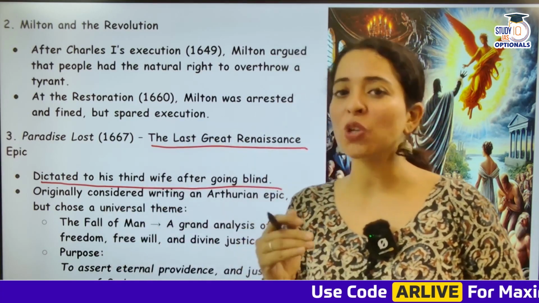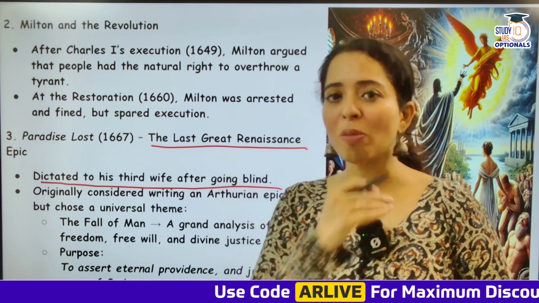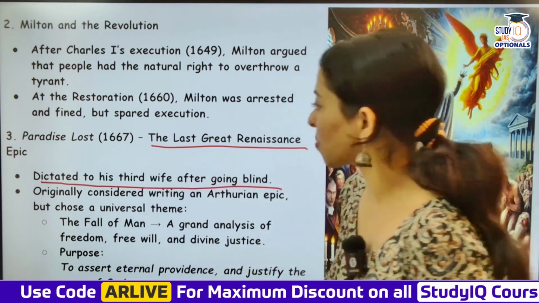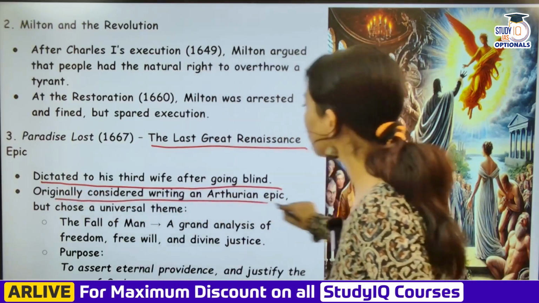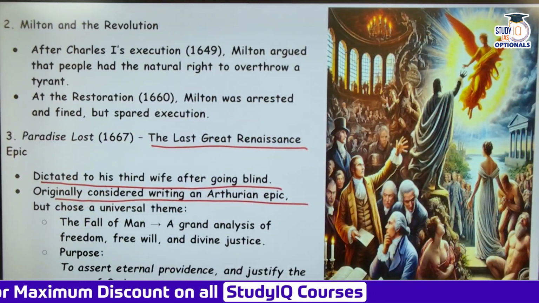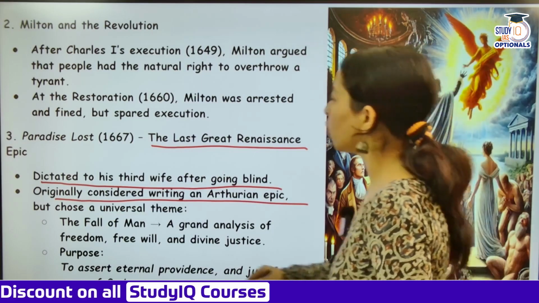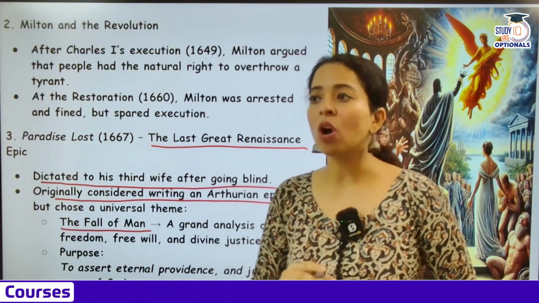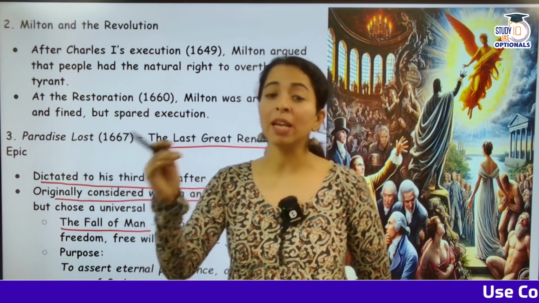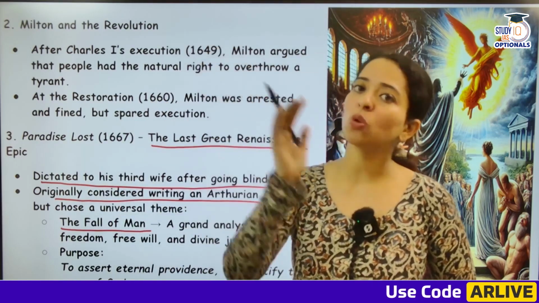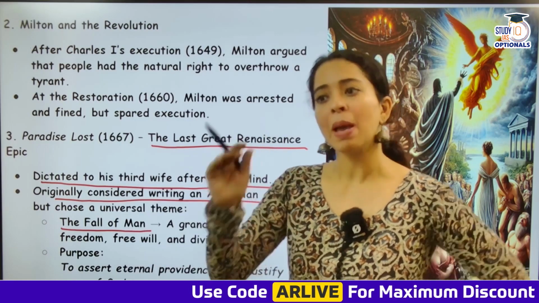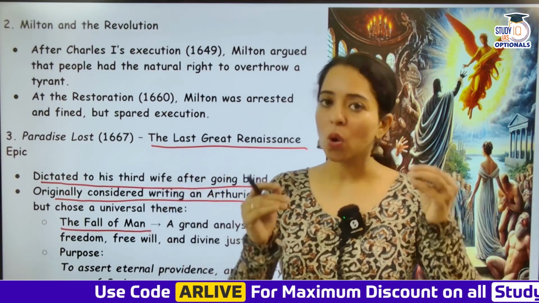If you read about Milton, you will get to know that he knew so much Latin and Greek from such a young age that you will realize the depth of his knowledge. Originally he was considering writing an Arthurian epic, but then what did he choose? The fall of man. How Adam and Eve disobeyed God, ate the forbidden fruit, influenced by Satan, and कैसे उनका fall हुआ. The entire Paradise Lost is about this small theme, but जिस तरह से उसने लिखा गया, that's worth reading.